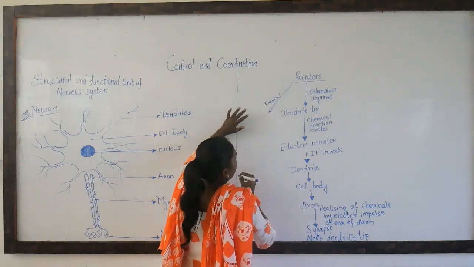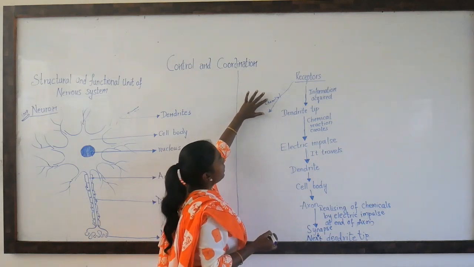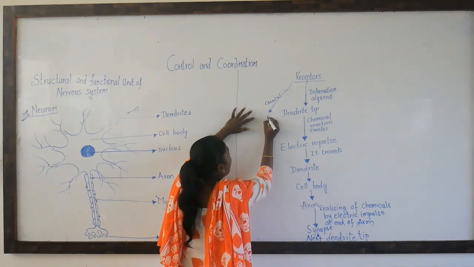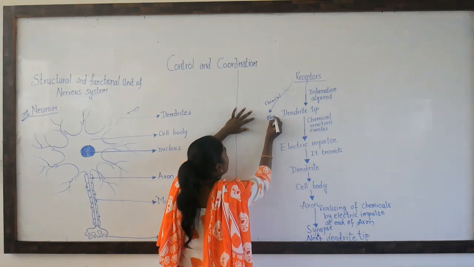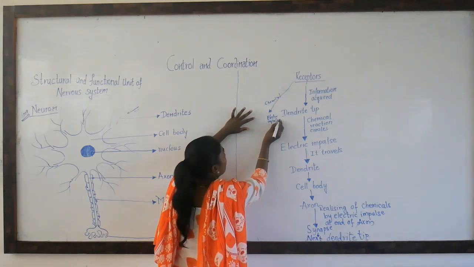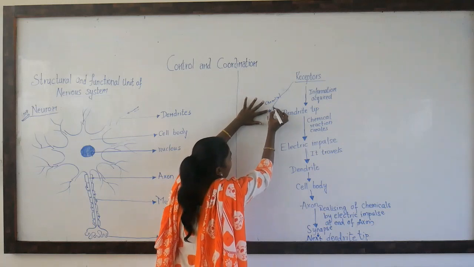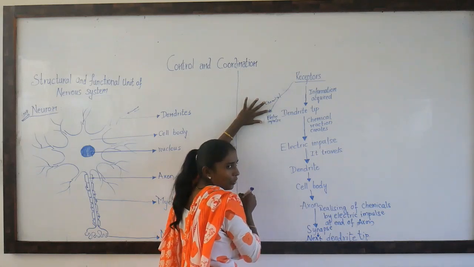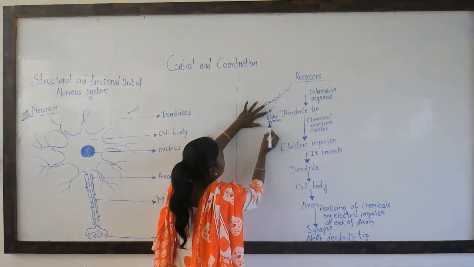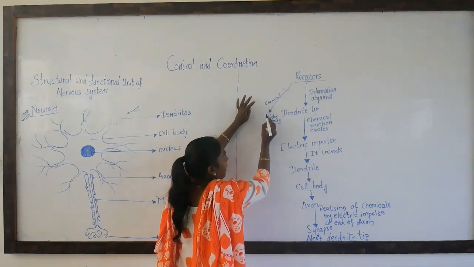Now this chemical reaction will create an electric impulse. The dendrite tip has received the chemical information, and here a chemical reaction takes place, and this chemical information is converted into an electric impulse.